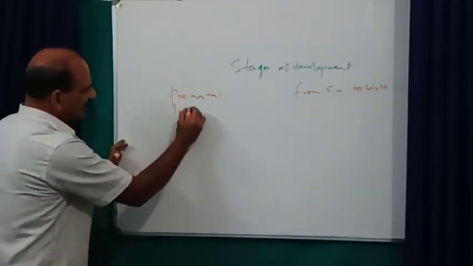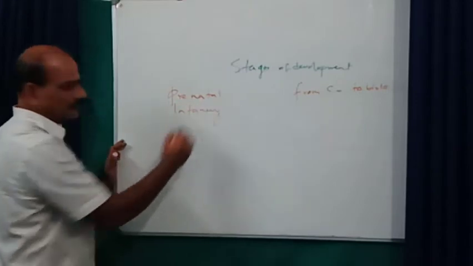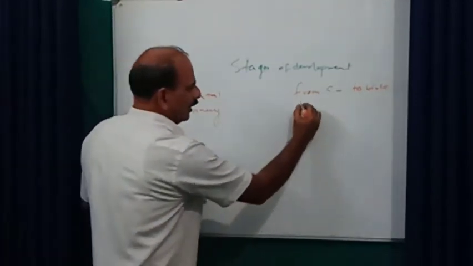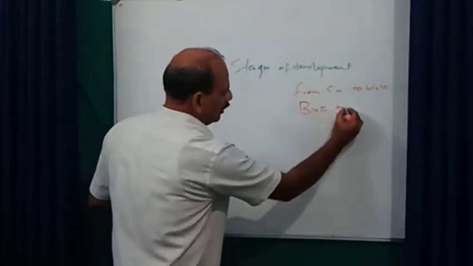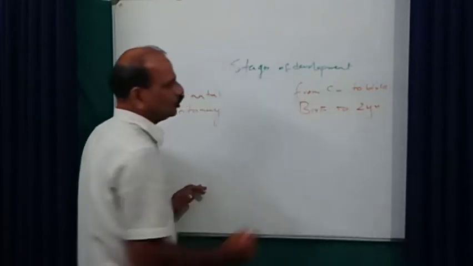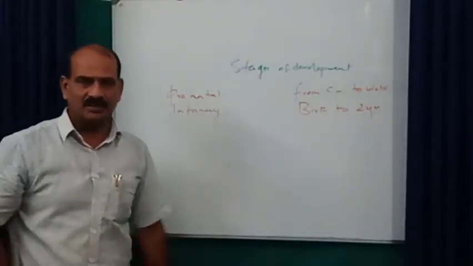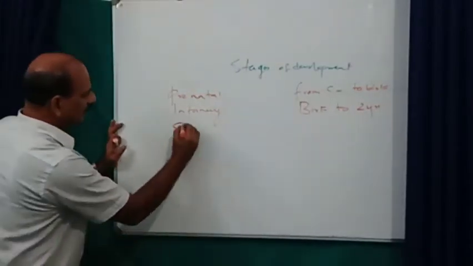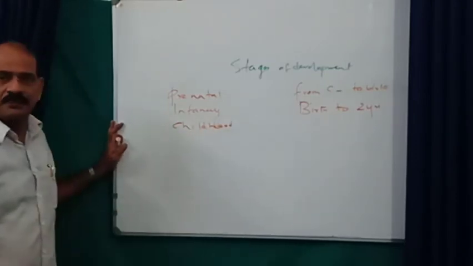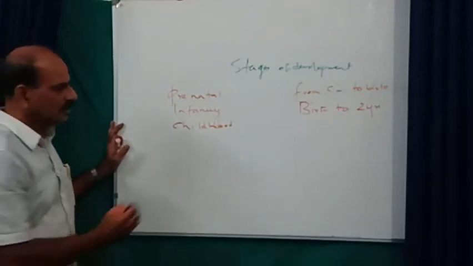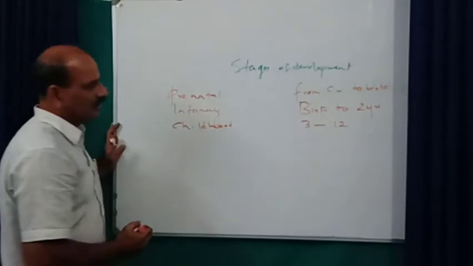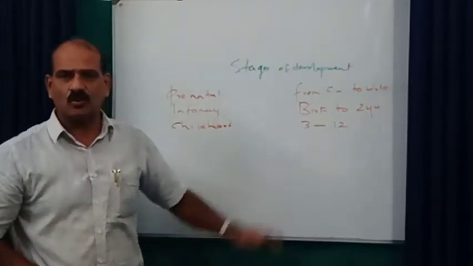The second stage is known as infancy, which is birth to 2 years. Then the third stage is known as childhood, that is 3 to 12 years.